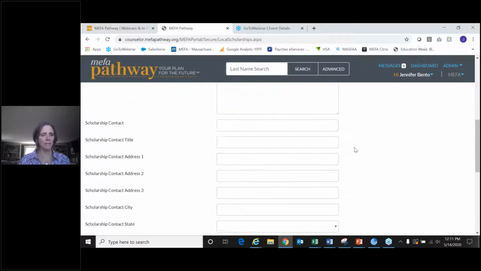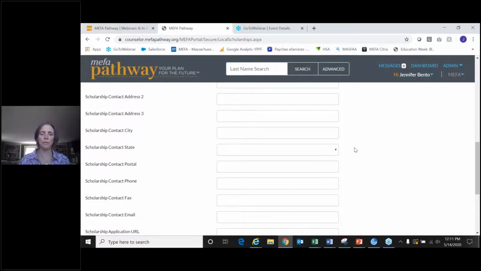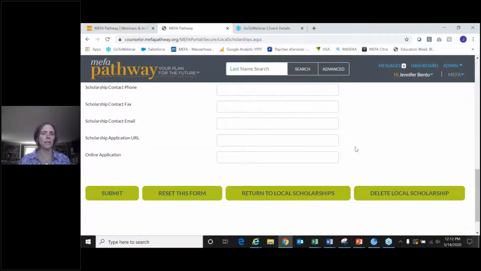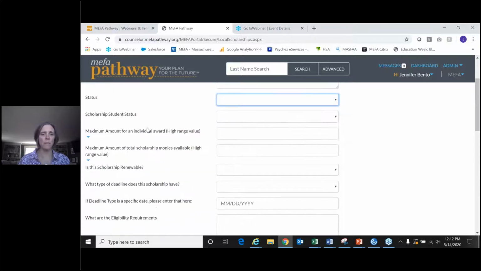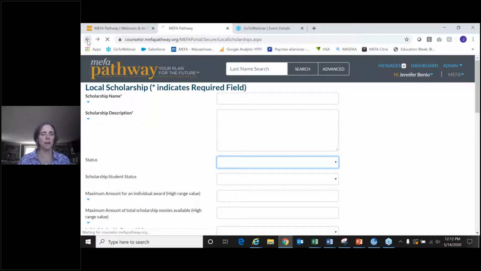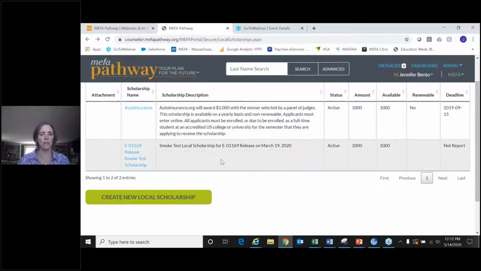Then the deadline date. Again, there are quite a few fields, but they're not all required. You can add a URL, and then you just submit. Once you submit the form, it appears on the list here, so you'd be able to see all of those scholarships that you've added. Once they're saved, your students would see them within their account.